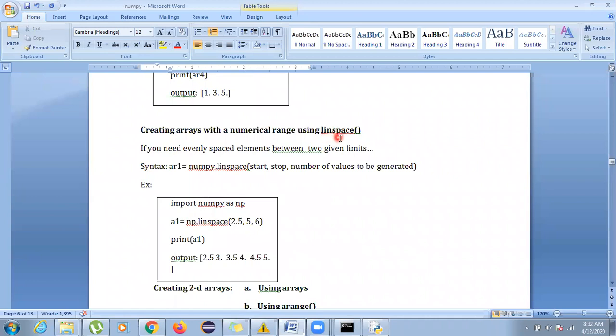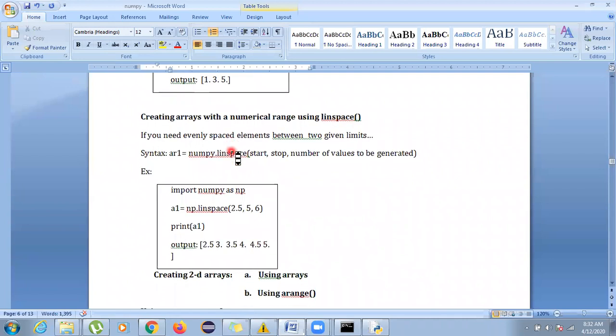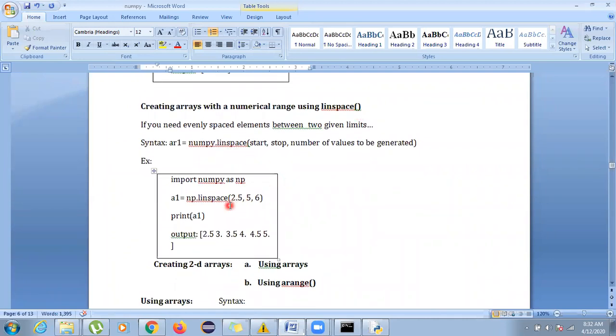It is L-I-N-S-P-A-C-E, linspace. You generally use this when you want to find the number of elements between two given limits, and they should be equally spaced. In that case, you usually use linspace. Its syntax is numpy.linspace(start, stop, number of values to be generated). You have to specify that.